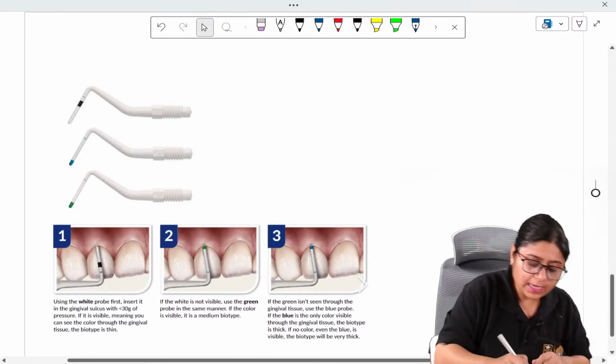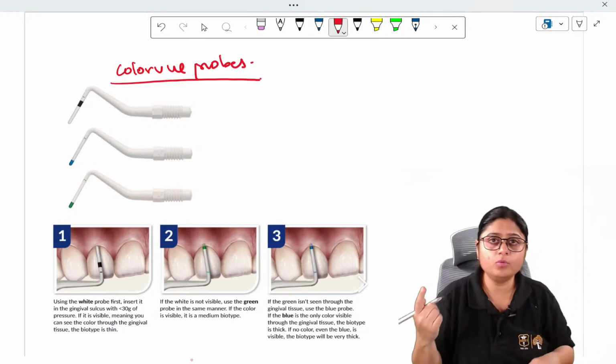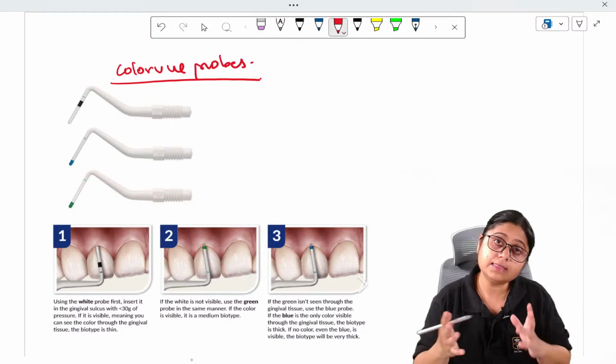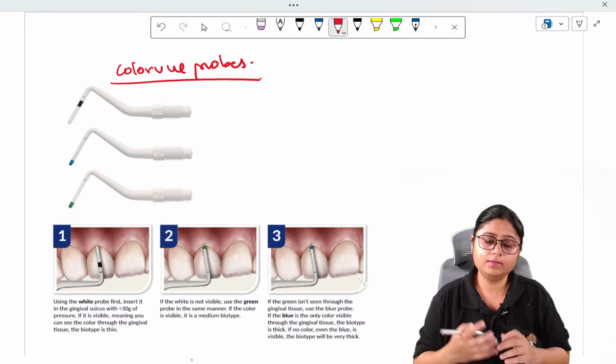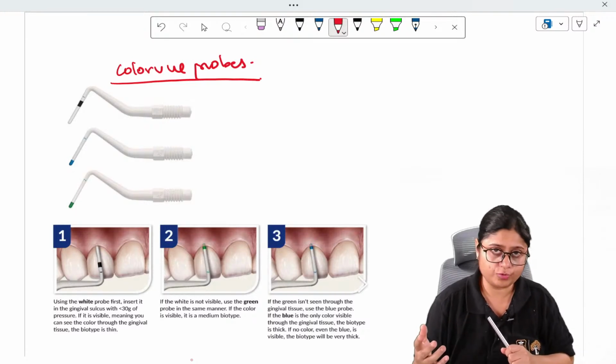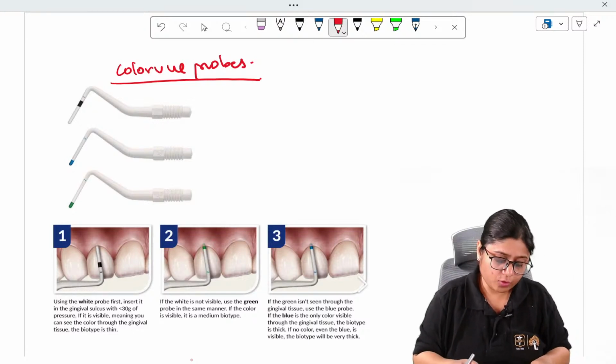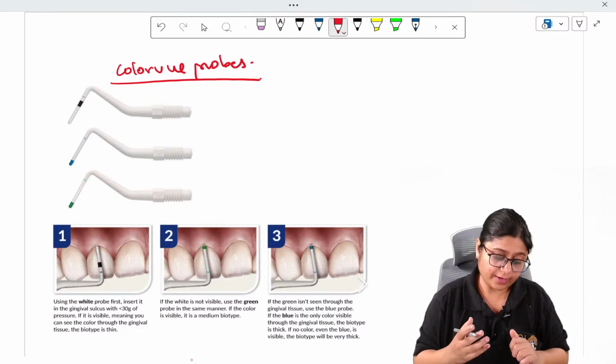These are the 3 color view probes, and it is not like only one probe is used; this is a set of 3 instruments. You have to buy all 3 of them. One single instrument is of no use to anyone. This is by Ufredi, and these color view probes are used to check the thickness of gingiva.